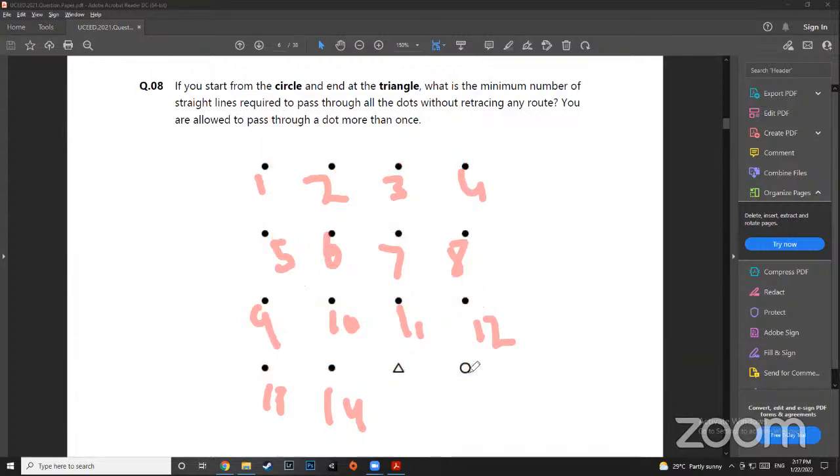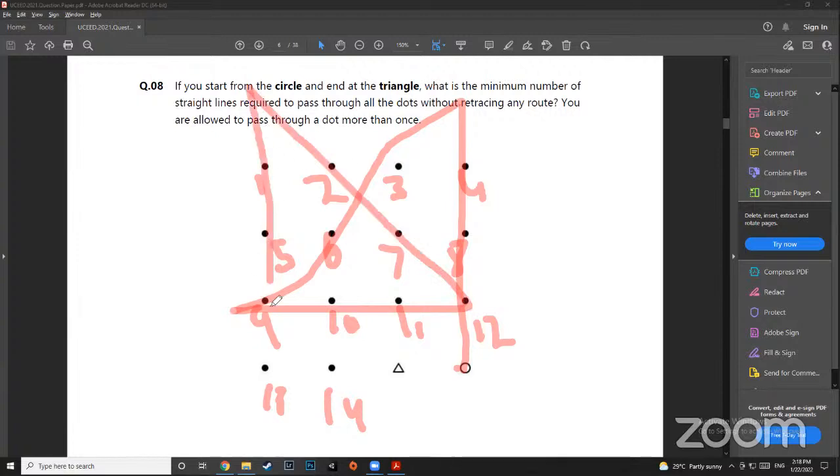So Adit did it. He said, start from the circle, go 12, 8, 4, you go away, then go 3, 6, 9, right? Then you go 10, 11, 12, right? Then you go 7, 2, away, and then you come down, and then you reach here. Okay.